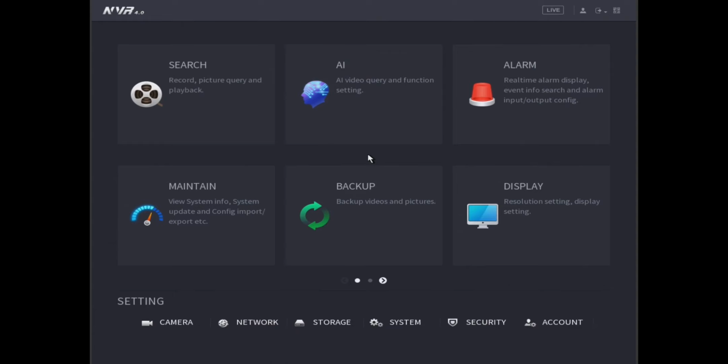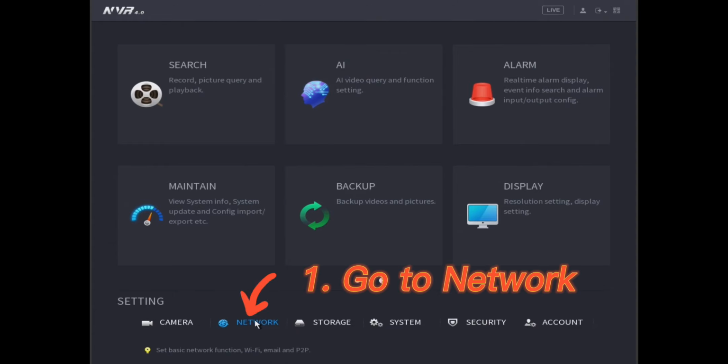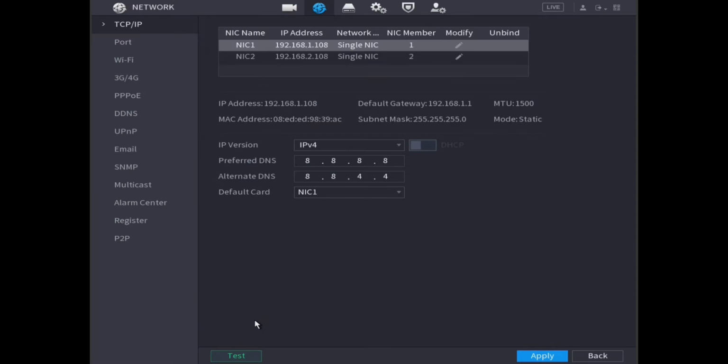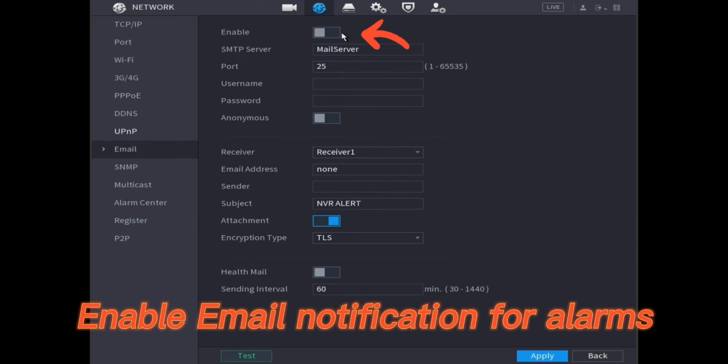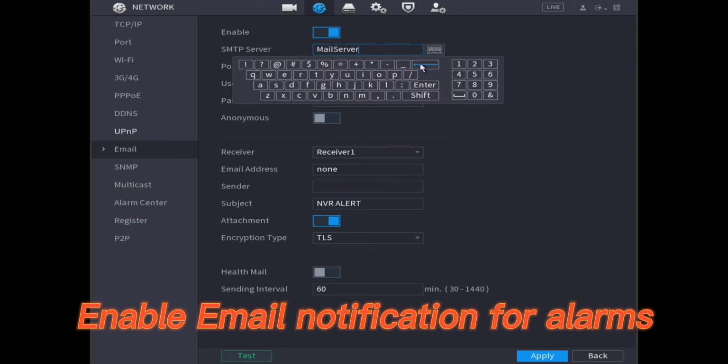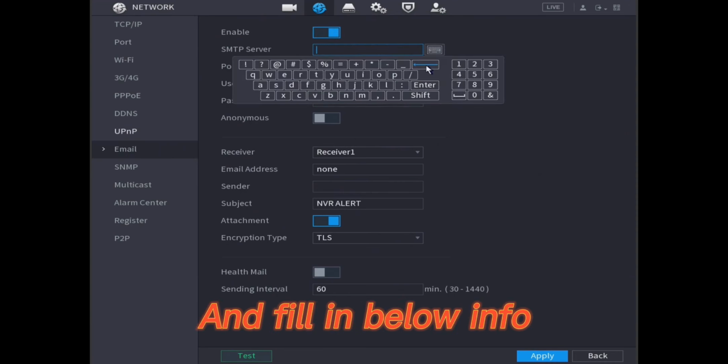Step number 2. Go to Network. Go to Email. Enable email notification for alarms and fill in below info.